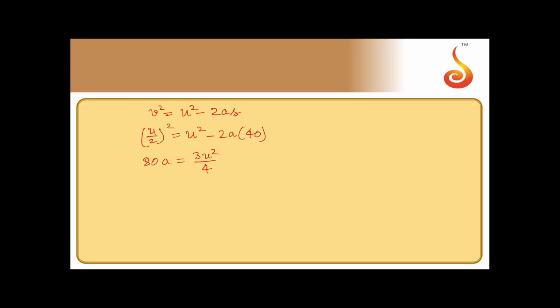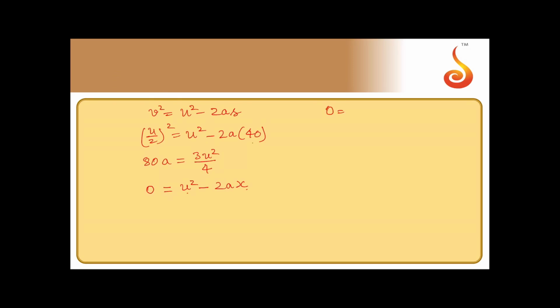80a is equal to 3u square by 4. So this is for the first one. Now for the second one, if it has to come to rest, what should be the distance covered? So if it has to come to rest, final velocity should be 0. That should be u square minus 2a into, let us say the distance to be covered is x. See, notice one thing, it is starting from u and coming to rest at x.